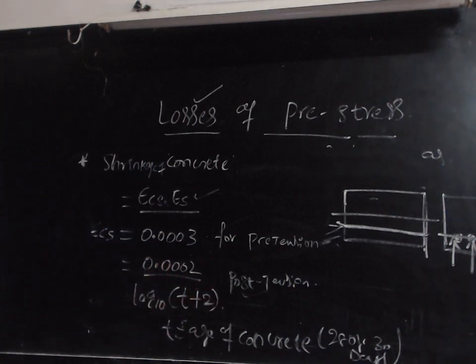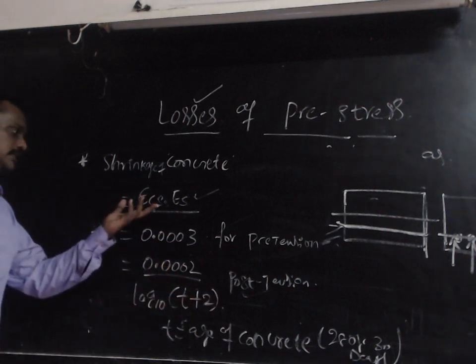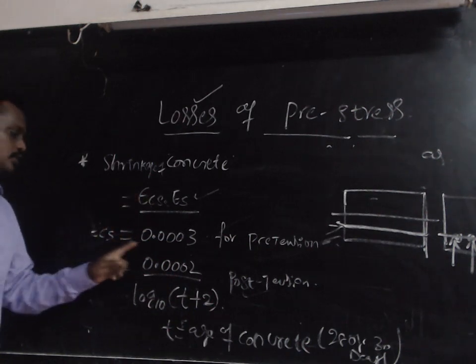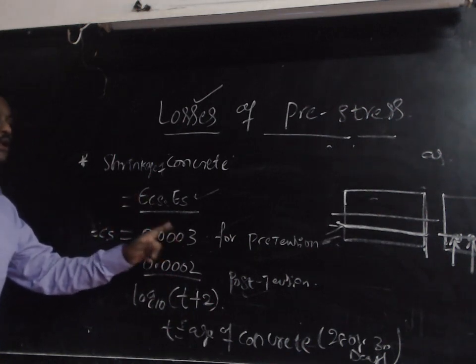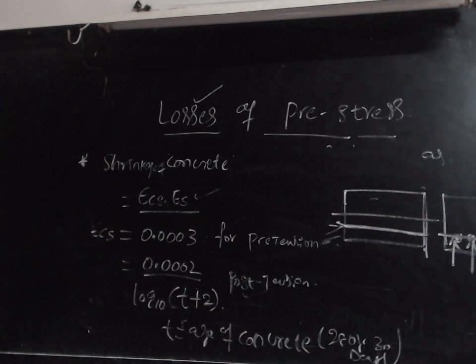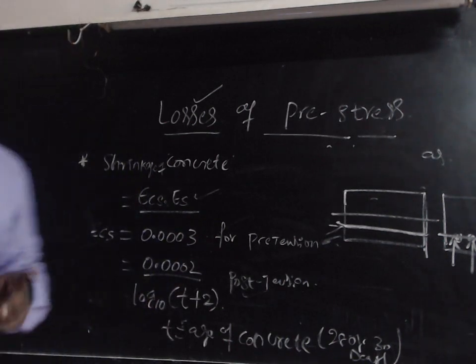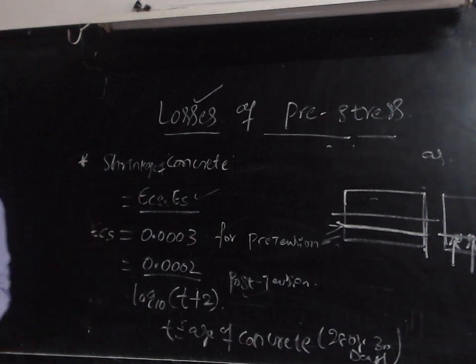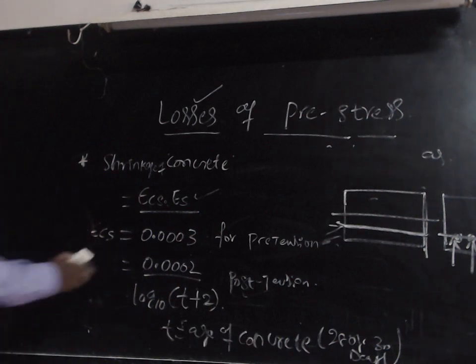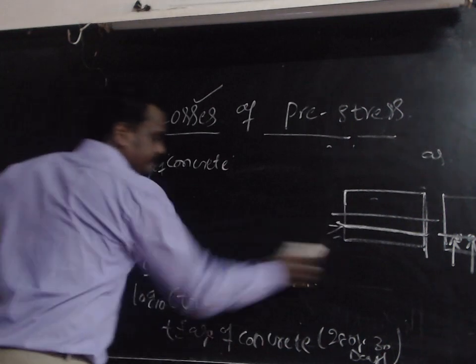Suppose they are not given in the problem, then we should take the epsilon cs value as 0.003 if it is a pre-tension member. If it is a post-tension member, its value should be 0.002 divided by log 10 of (T plus 2). So this is about the shrinkage of concrete.